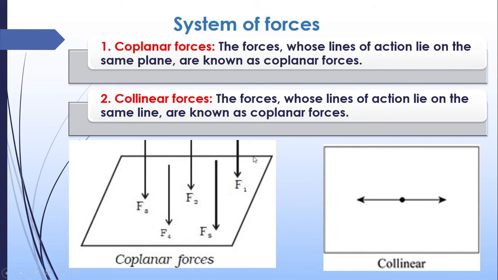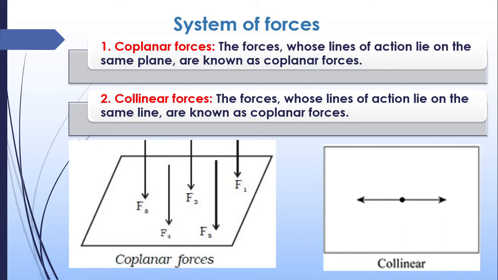Then we can say that it is a coplanar system of forces, because all the forces are acting on the same plane. Same plane means the surface of the table. So the forces whose lines of action are on the same plane are known as coplanar forces.